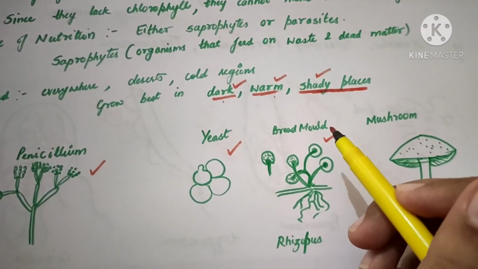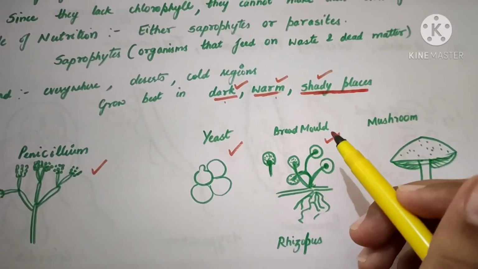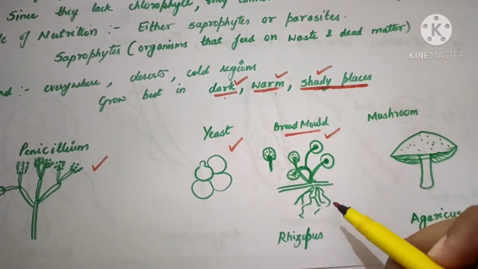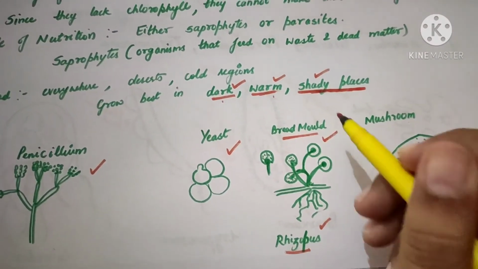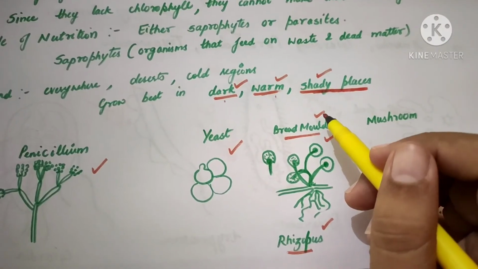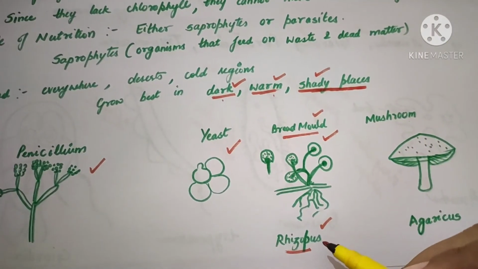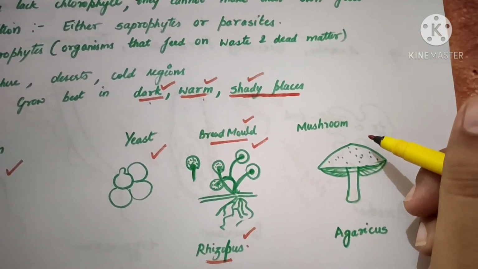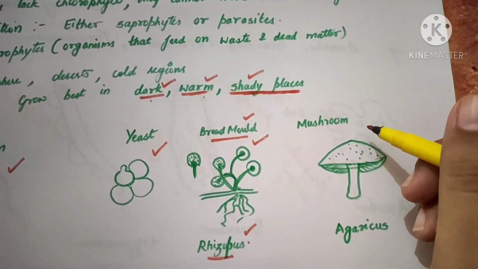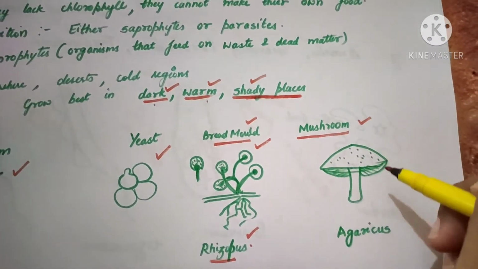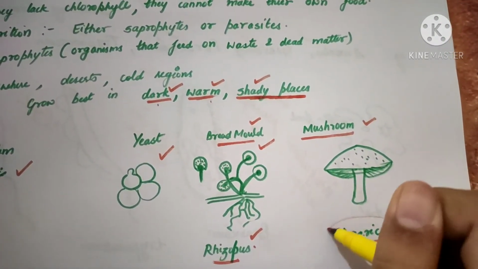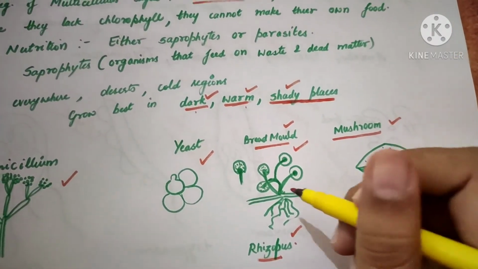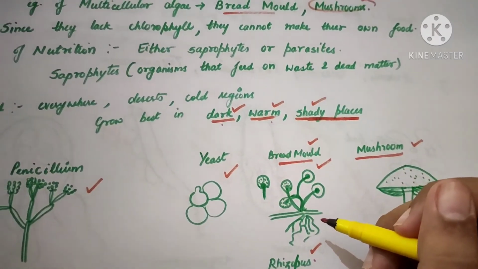You can't eat that bread. That bread is not healthy, please don't eat it. So the bread mold fungus is scientifically named Rhizopus. This is the common name of that fungi that grows on the bread, but the scientific name is Rhizopus. Moving on to the next is mushroom, that we all know that we eat. So the common name is mushroom, but the scientific name of mushrooms is Agaricus. So this is edible. This is not healthy. Please do not eat bread mold.